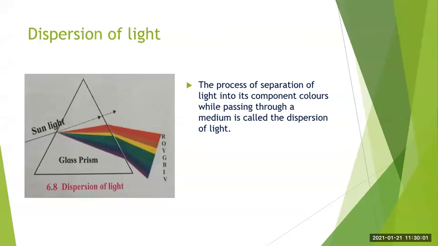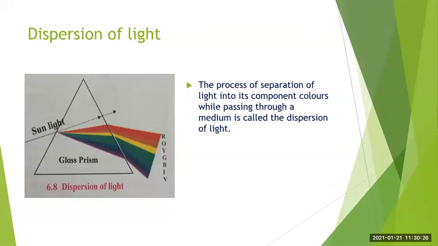So very simple, you can answer that different colors travel with different velocity or different speed in the prism, and the refractive index is different for different colors, isn't it? So it is maximum for the violet light and minimum for the red light.